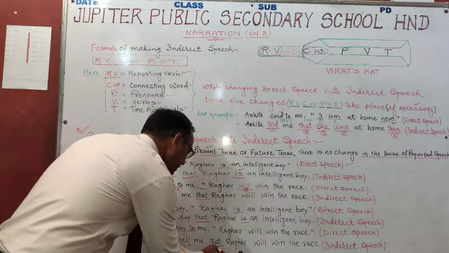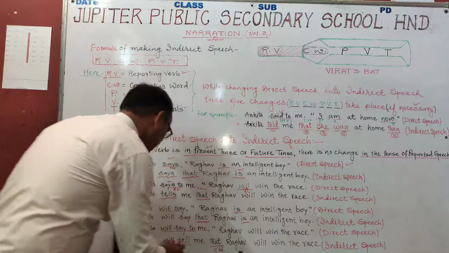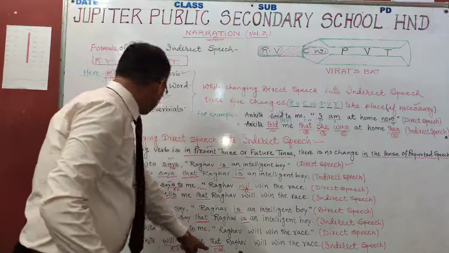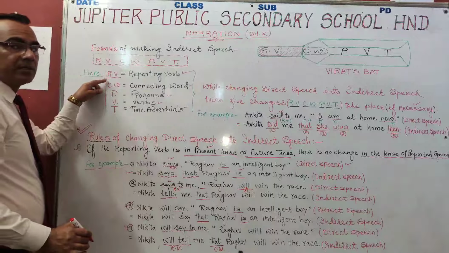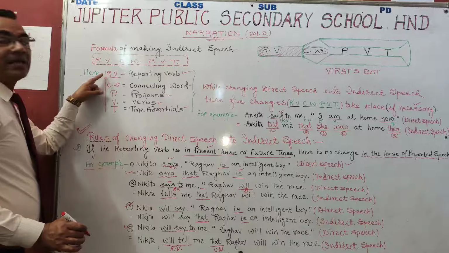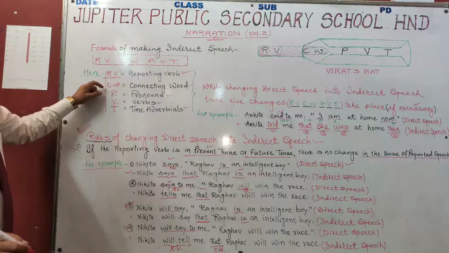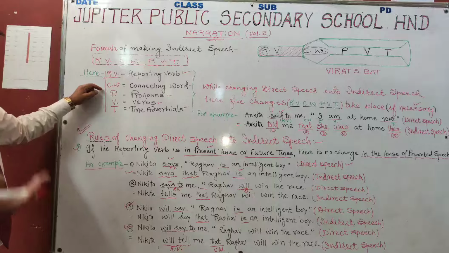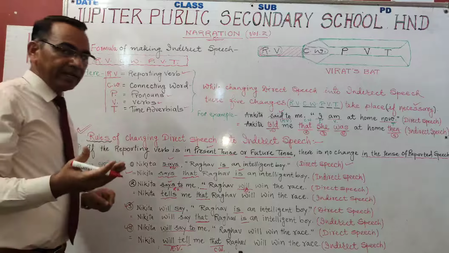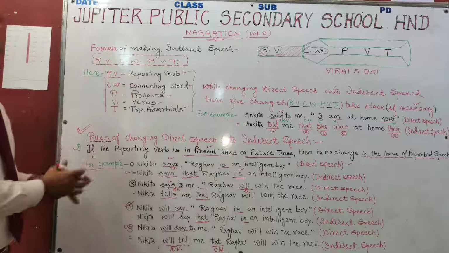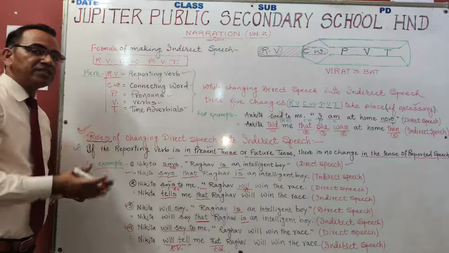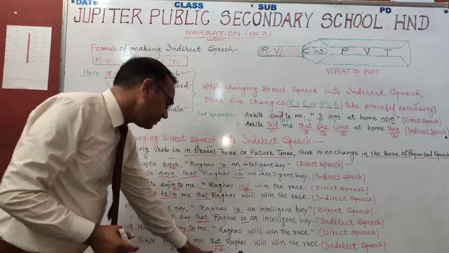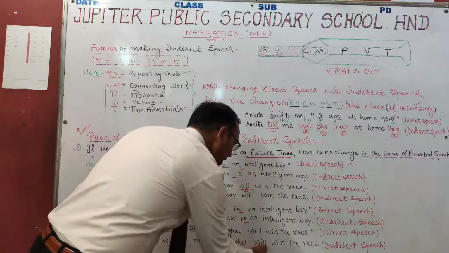That here is the connecting word. This is the reporting verb. Here reporting verb again. I am applying the formula in each sentence. Using this formula, I am changing direct speech into indirect speech. This formula is very useful in changing direct speech into indirect speech. Nikita will tell me that Raghav will win the race.